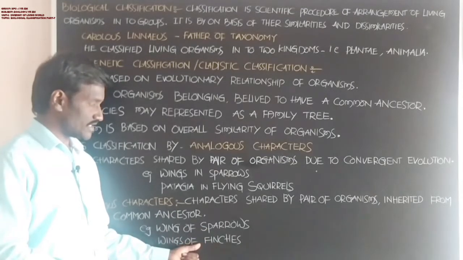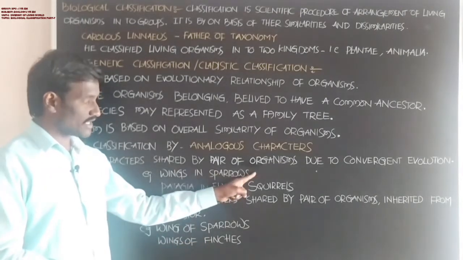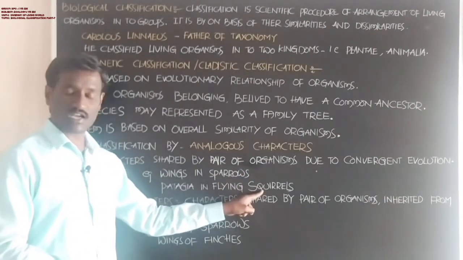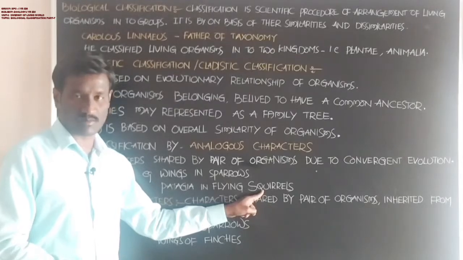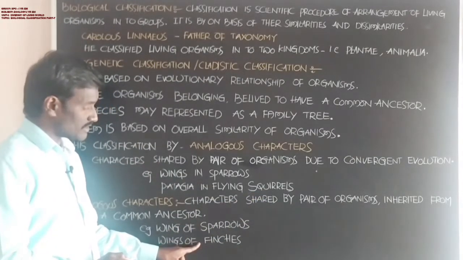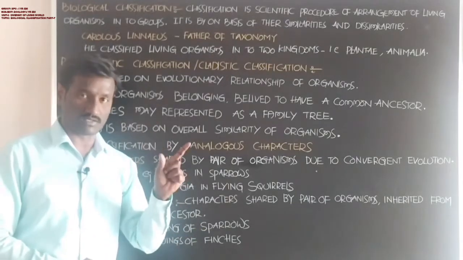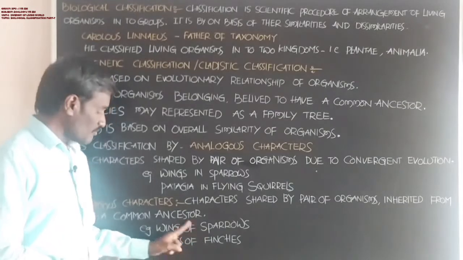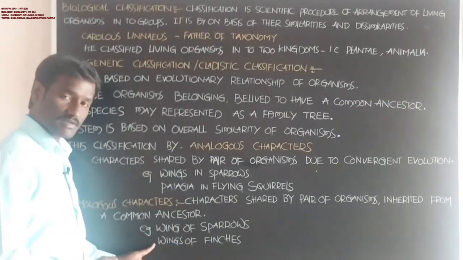Flying squirrels belong to the class Mammalia; it is a mammal. In these, both animals belong to the class Aves. Both are birds. Both animals have wings.